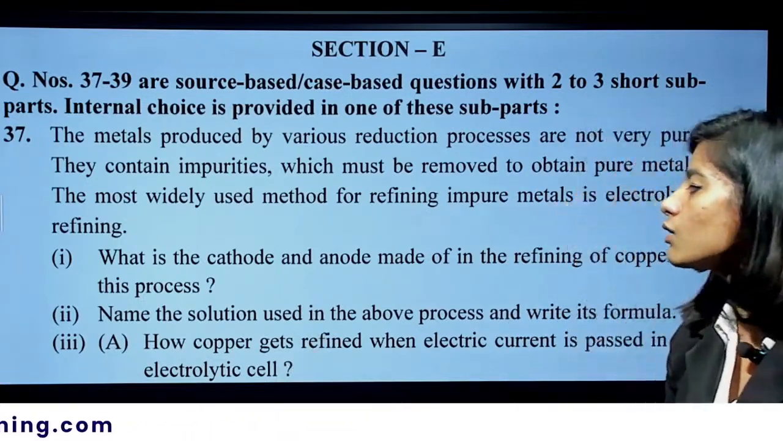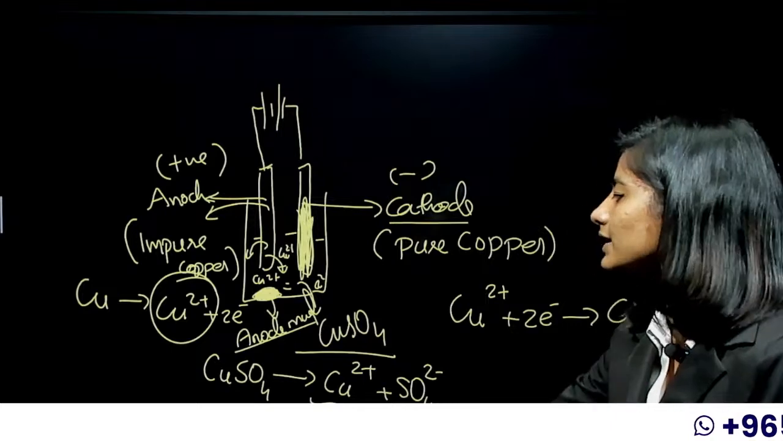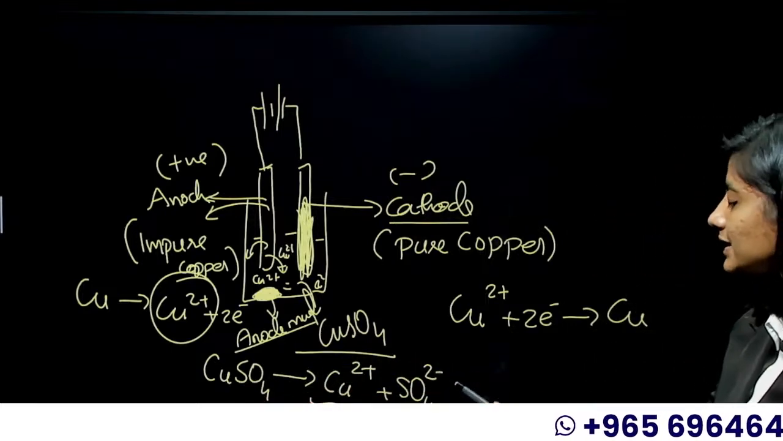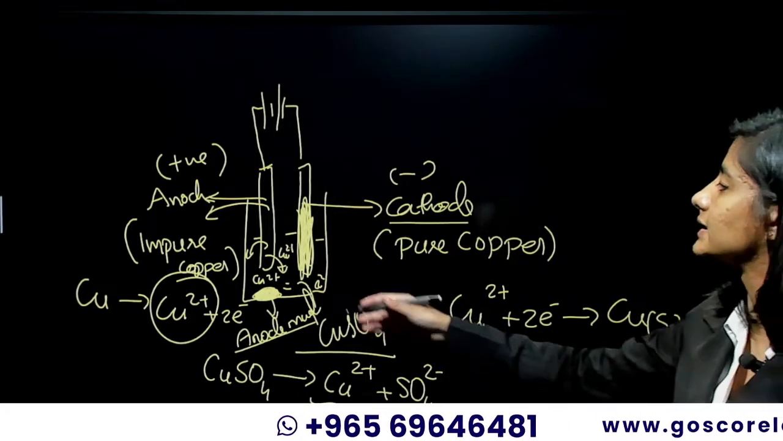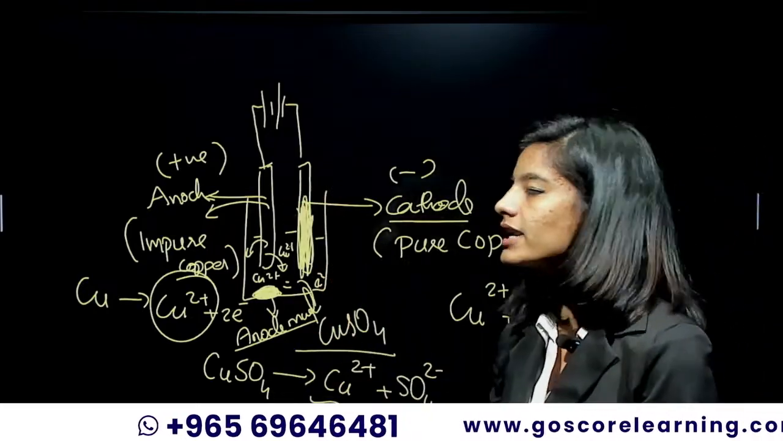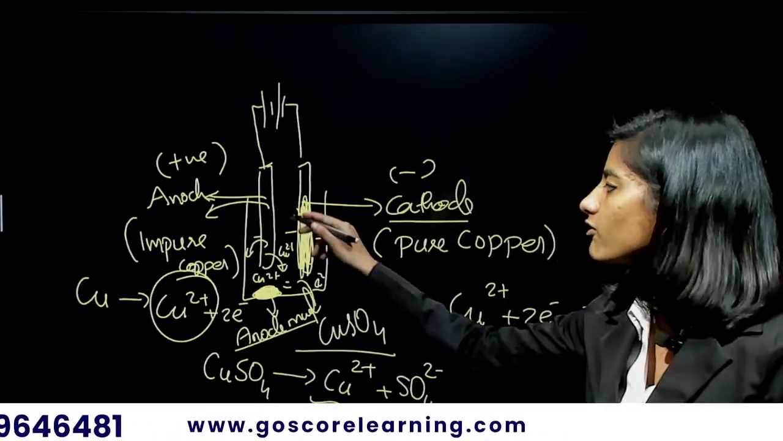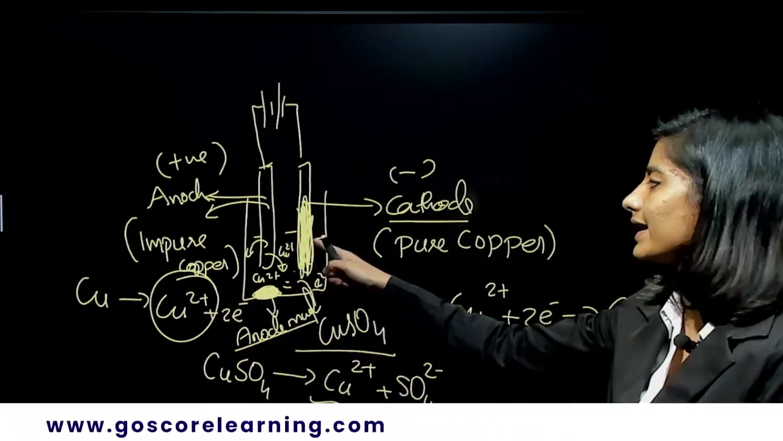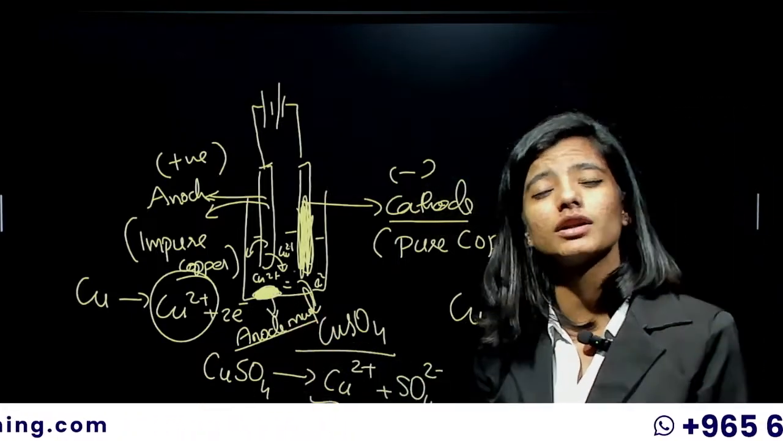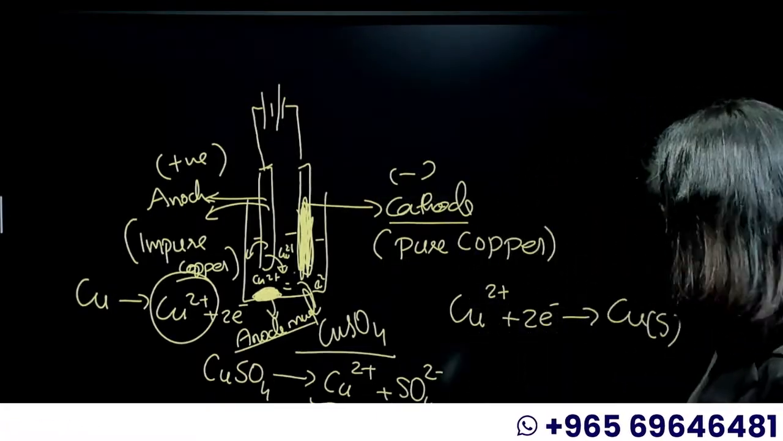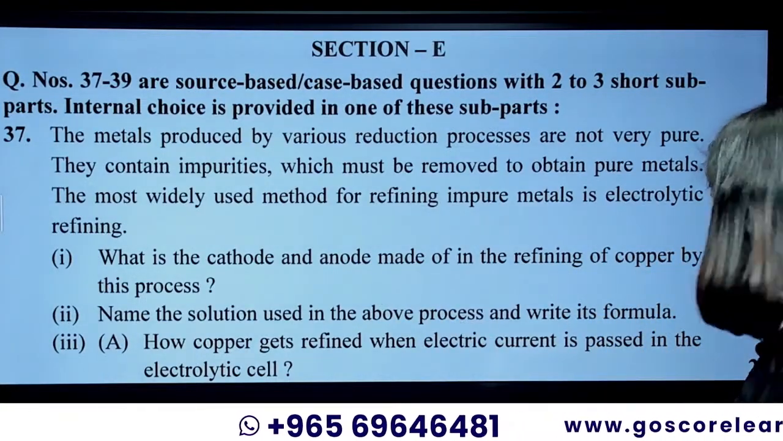Now coming to how copper gets refined when electricity is passed in the electrolytic cell. When electricity is passed, copper sulfate decomposes into Cu2+ and SO4 2-, where Cu2+ accepts 2 electrons and becomes solid copper and deposits on the cathode. Whereas at the anode, an equivalent amount of Cu2+ is formed by giving out 2 electrons and falls into the electrolyte, which again deposits on the cathode. And at the end, the impurities deposit at the bottom, which is called the anode mud. Okay, that's about these questions, and if you write this much, you will get the 4 marks.